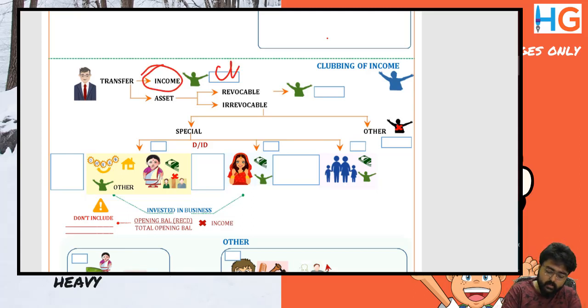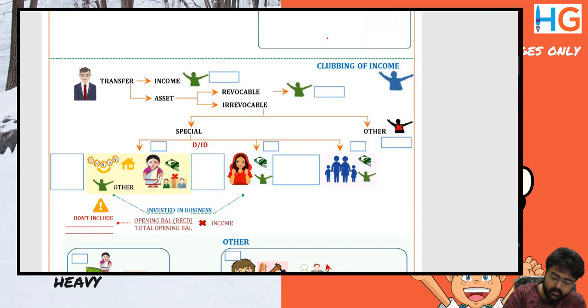Write it right here: club. Transfer of income, how is it possible? So for example, I am owning debentures. While mentioning in the policy documents, I mentioned that the interest is to be credited in my wife's account. Am I transferring the debentures? No, debentures are held in my own name. PAN is mine, but the income is transferred to the hands of my spouse. That will be transfer of income without transfer of asset. It will be clubbed.